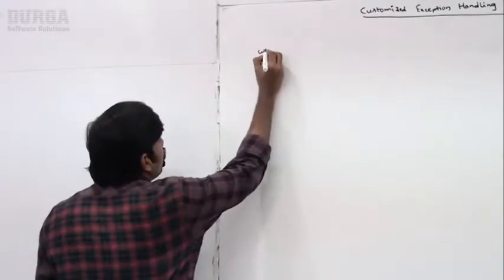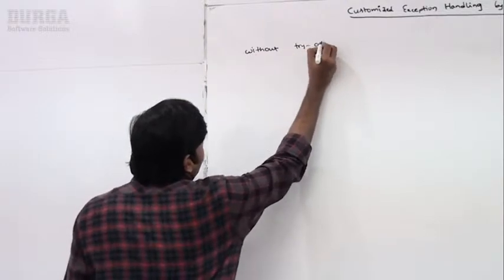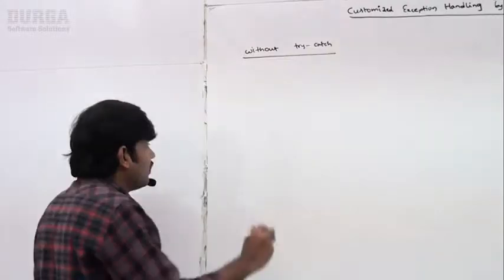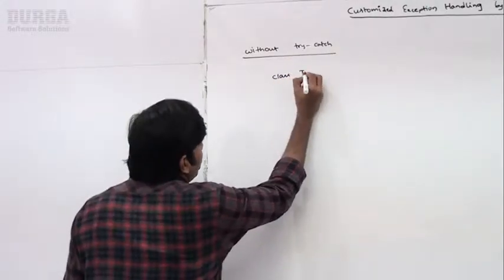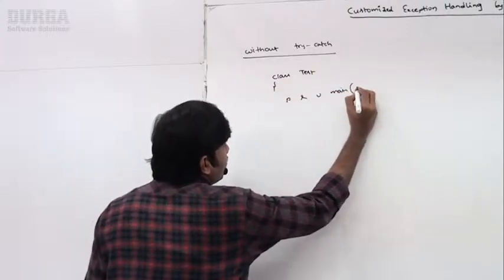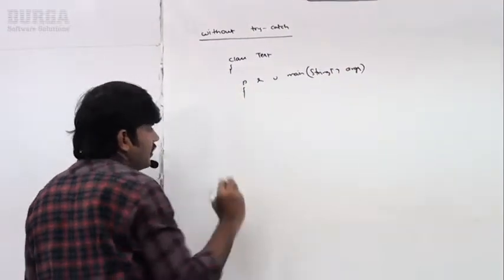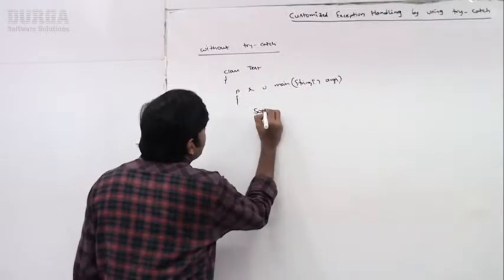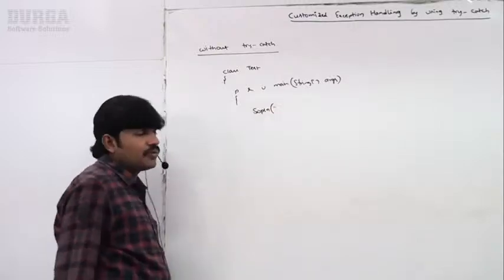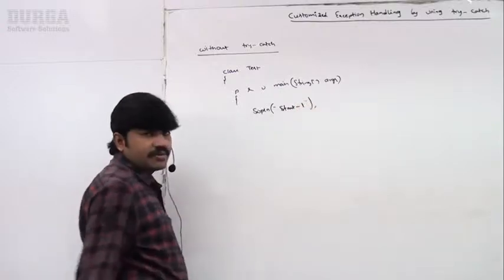Without try catch, sir, a very simple example I'm taking. class Test, public static void main, String array args. Public static void main String array args. System.out.println, here I'm just taking a System.out.println statement. Statement 1.